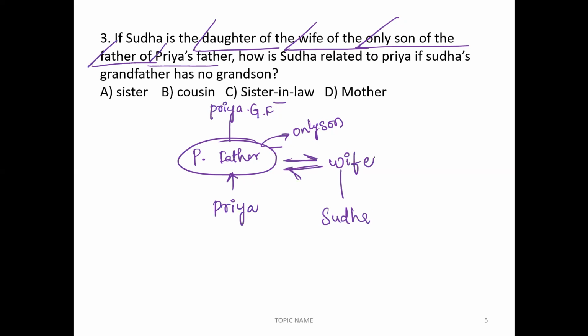Correct, these two couple. Now what is the question he is saying? How is Sudha related to Priya? We can say sister, because Priya's father is this person and Priya's mother is this person. These two people are a married couple. We can say sister. Answer is option A, sister.